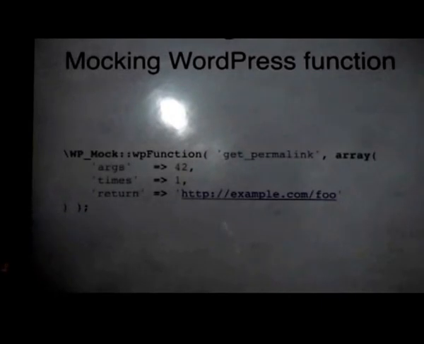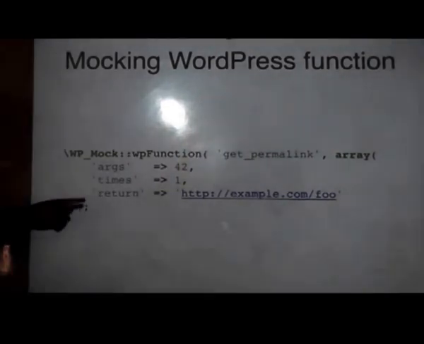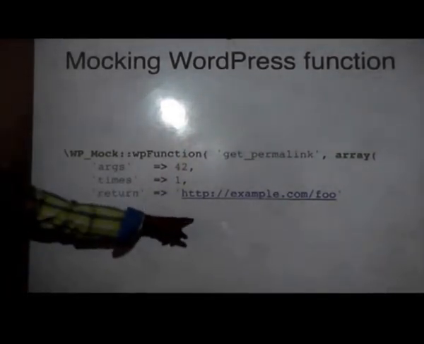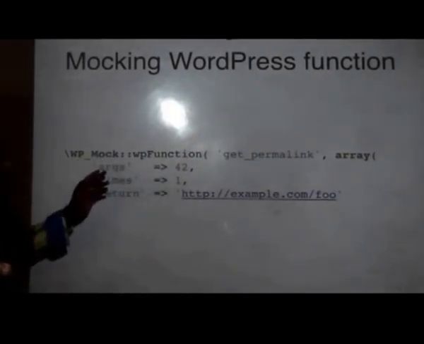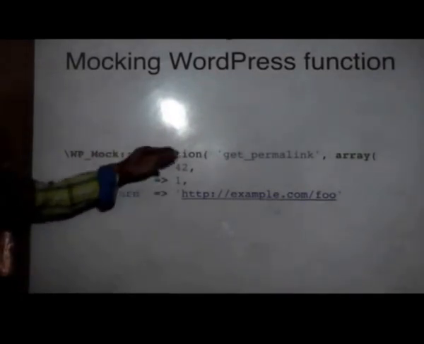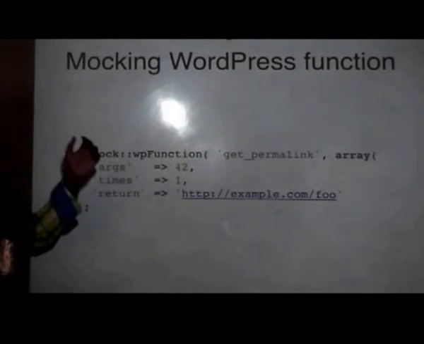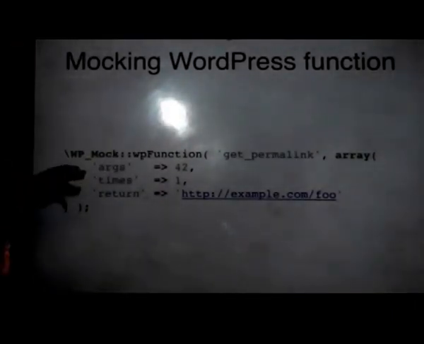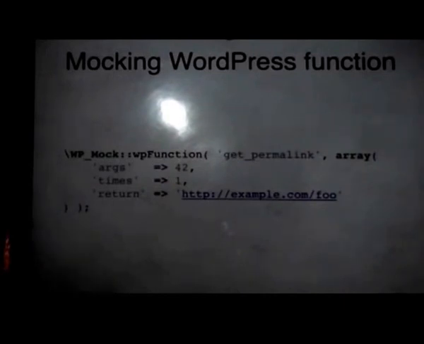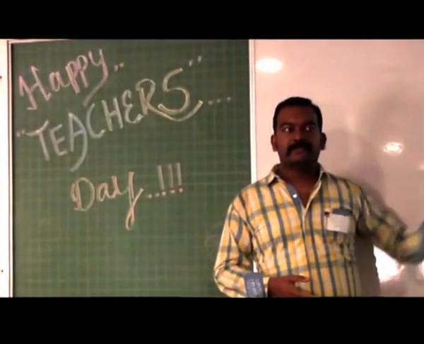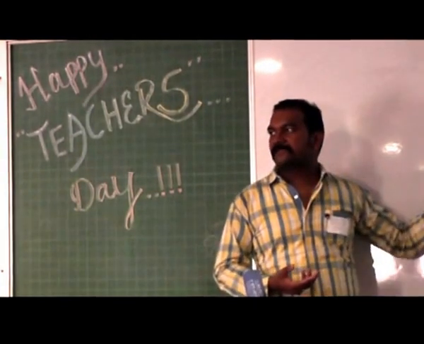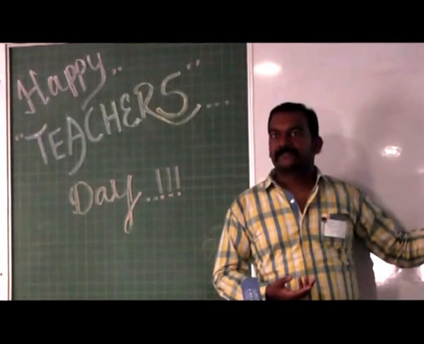And it should be called once. You can also specify how many times it should be called inside that method. And you can also specify what should be the return value. Okay? Here both the args and return value can also be an array. It basically says that if it is 42, return this, if it is 43, return this, 44, return this. You can also specify it. Okay? So this is how you create a mock function for WordPress. Now when you use this, in your test you can make sure that the get permalink function was called once, it was called with this value, and this value was returned. Okay?